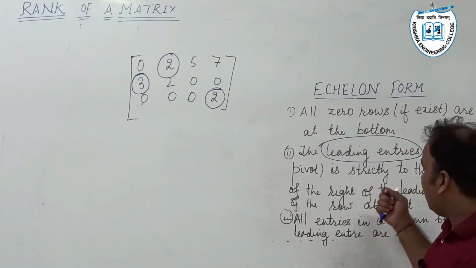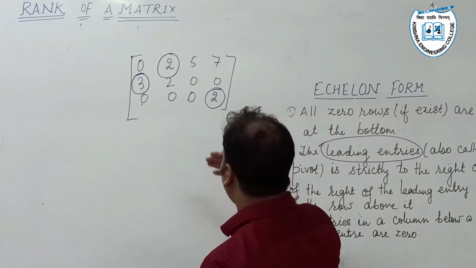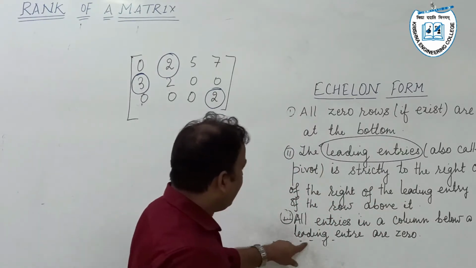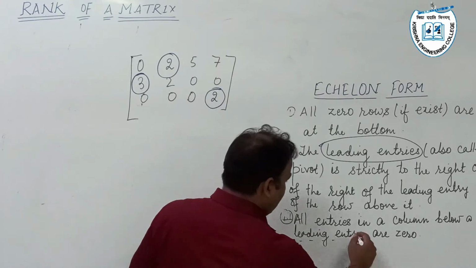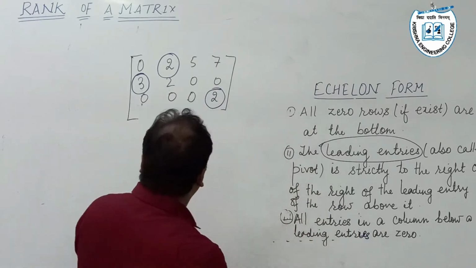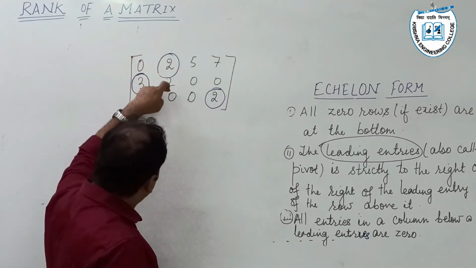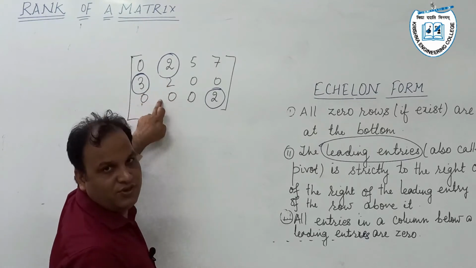And the third one is that all entries in a column below a leading entry are zero. What does it mean? Suppose this is our leading entry, the element below this must be equal to 0.